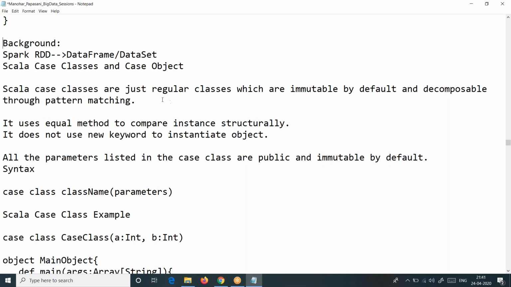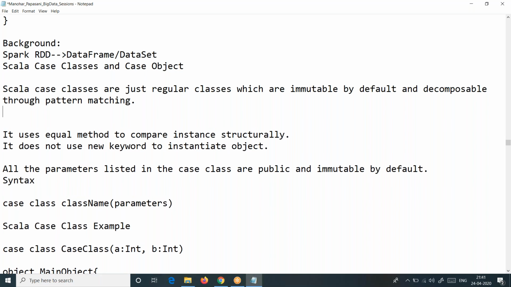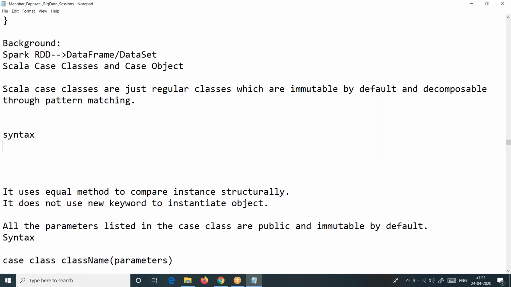And also, we implement this very much in pattern matching. So we'll see that. We don't need to worry too much. Now the point is, how do you declare it? You know the syntax of a class. Generally, we declare a class like this. How do you declare it?